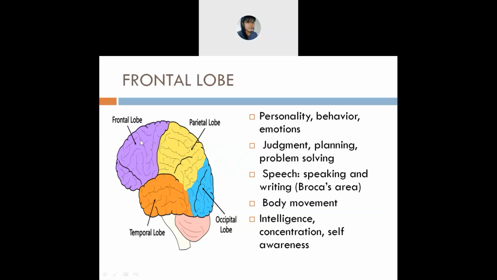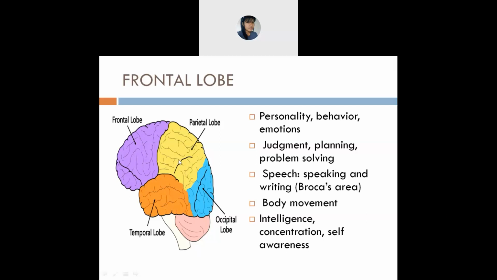Even in speaking, when you speak as well as when you write, who helps you in doing that? The frontal lobe, which is in the Broca's area. It is also known as the Broca's area. B-R-O-C-A apostrophe S, Broca's area. Because of the frontal lobe, you are able to speak as well as write, which is in Broca's area, also known as the frontal lobe.